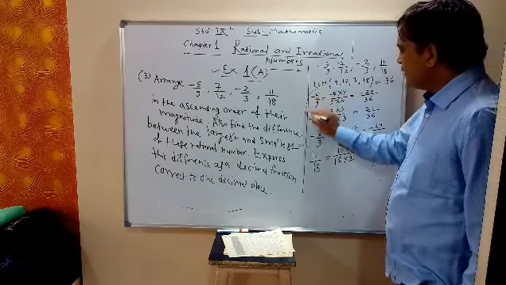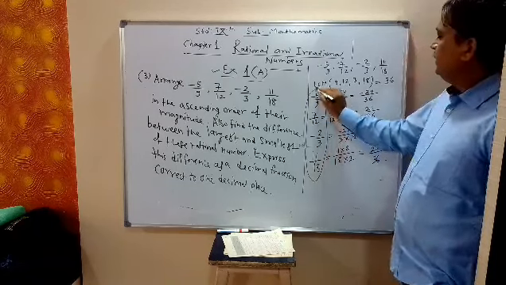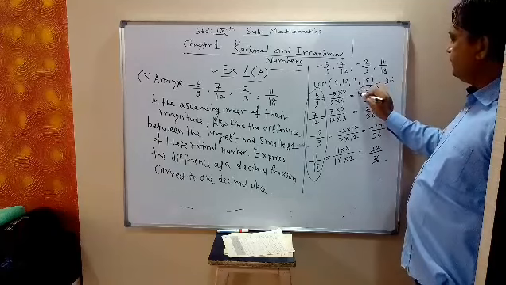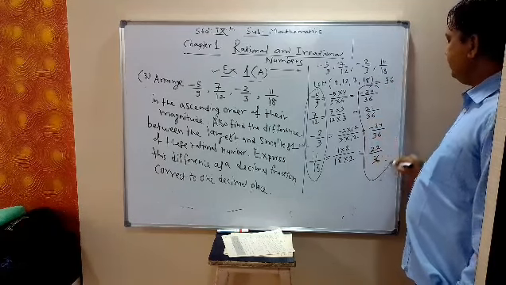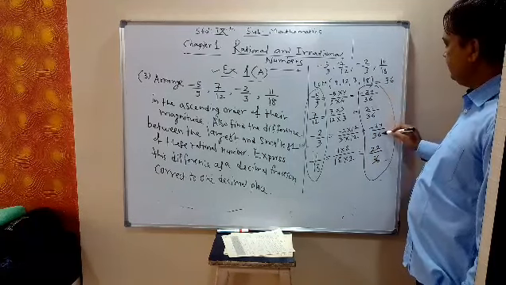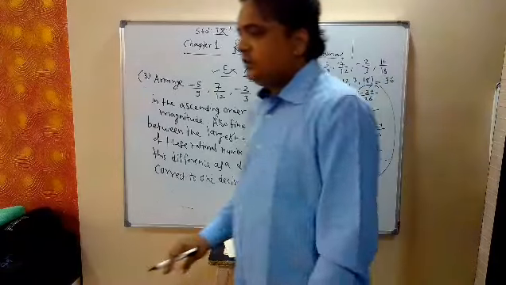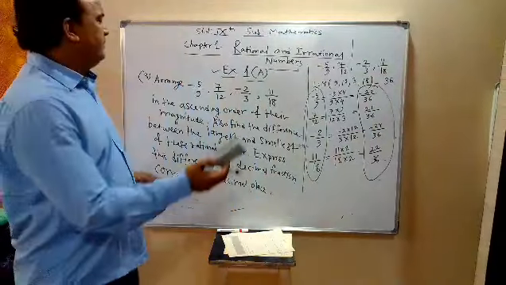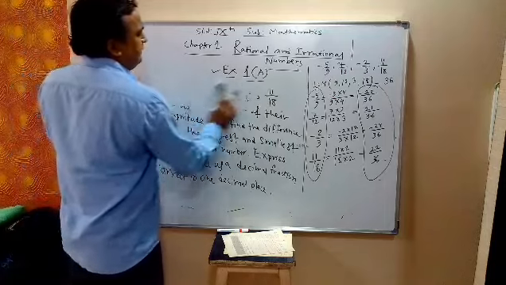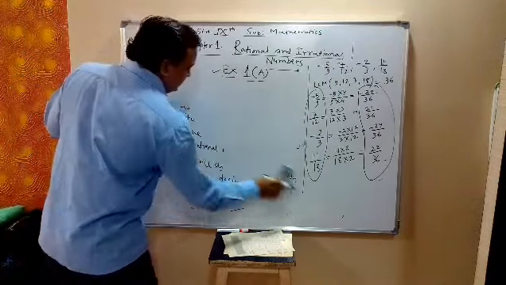Now these fractions are like terms, where the denominators are the same, 36, 36, 36, 36. When the denominator is the same, we can compare the numerators.